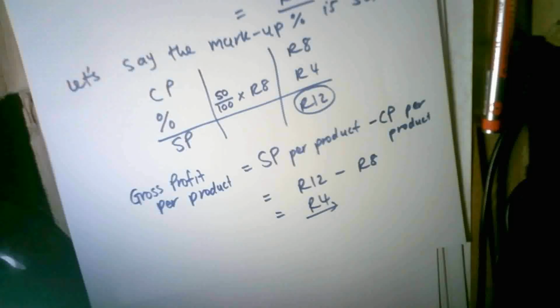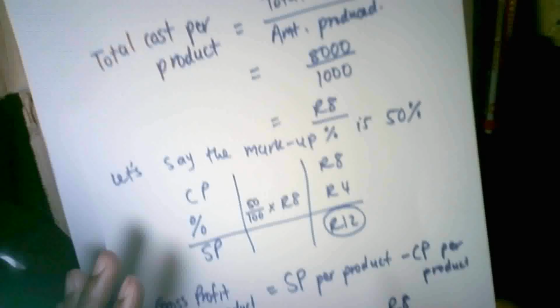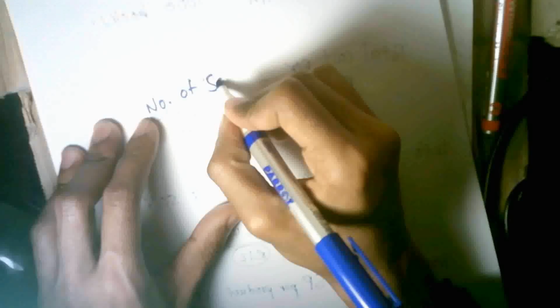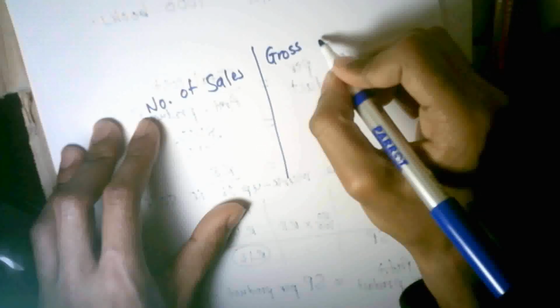Now, from that, I need to draw a graph. And the graph will show the relationship between the number of sales, the number of books sold, to the gross profit per product. So let's draw a table, right? So before we can draw a graph, let's draw a table. So I have, let me actually use the back of this page just to save some paper. Right, so I have the number of sales, and I have the gross profit per product.